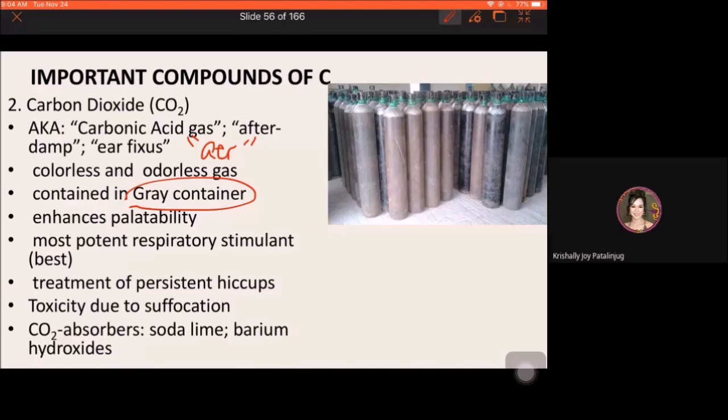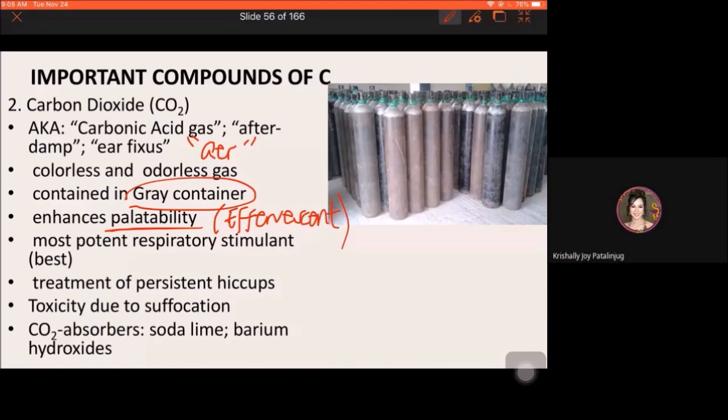Okay? Now, sa pharmaceutical preparations, the gas na carbon dioxide, it enhances palatability, it enhances the taste of preparations, for instance, preparations ng effervescent solutions. Example, familiar ba mo sa fluimucil?